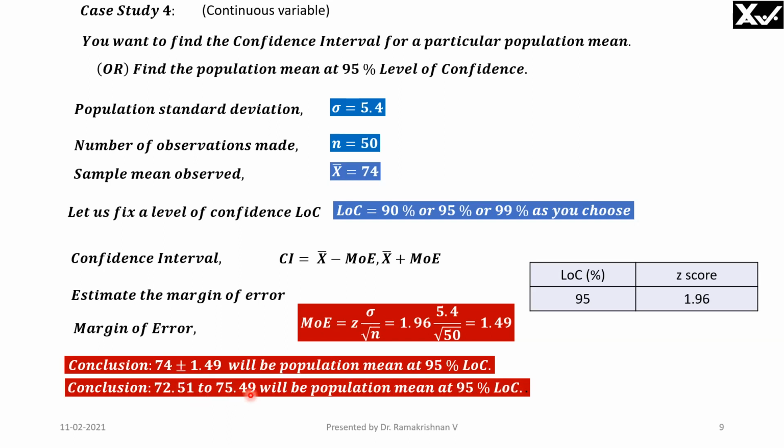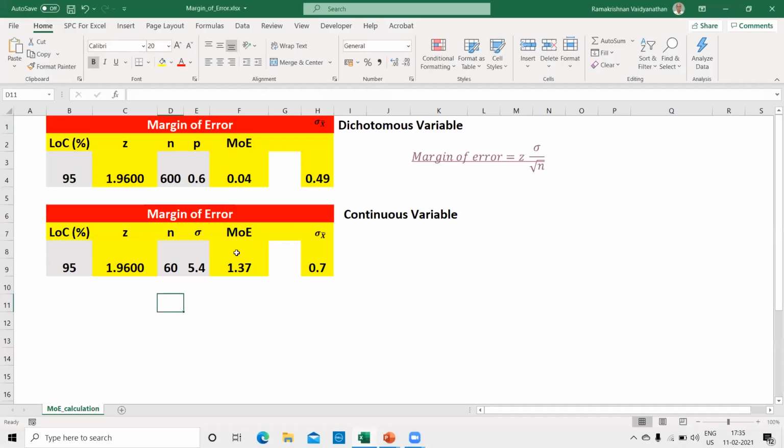72.51 to 75.49 centimeters will be the diameter of the shaft if I take any sample shaft randomly. This is what it means. This we can also see by going to the Excel. Remember this 5.4, 50 and 74. You'll see here, 95% level of confidence, sample size is 50, and then sigma is 5.4.